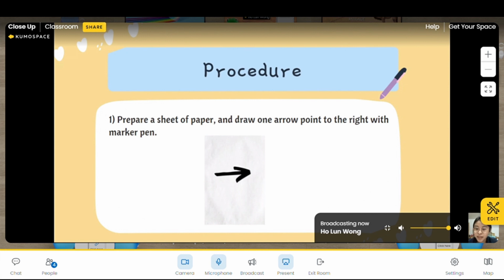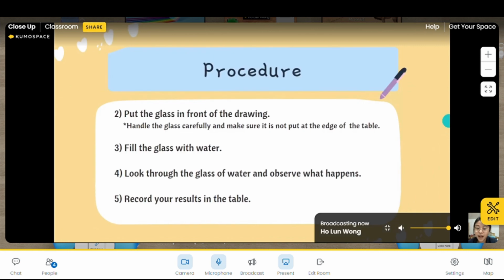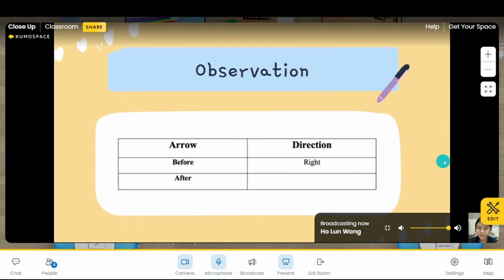Step 1, we need to draw an arrow pointing to the right with a marker pen, like this picture. Step 2, after that, we need to put the glass in front of the drawing. Everyone please make sure to handle the glass carefully. Make sure you don't put it at the edge of the table. It's so dangerous. After that, we fill the glass with water. Then we look through the glass of water and observe what happens. After that, we record the result in the table. So now everyone understand? Yes.